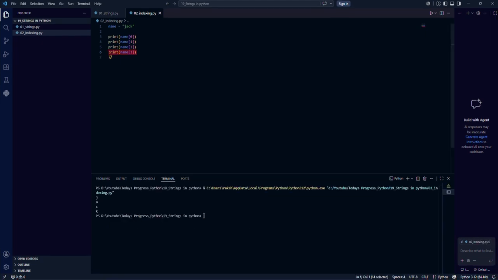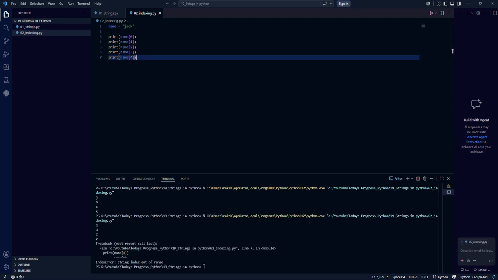Let's see what happens if we try to print the fourth character, the fourth index. I can say print M4. What will happen? You might think that there are 4 characters, so it will print K. There will be one thought like that, right? No, actually. Let's see what happens.